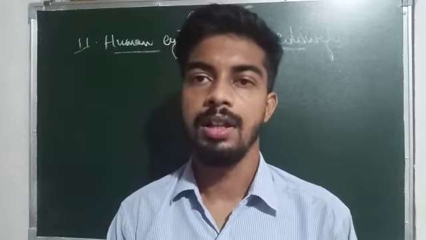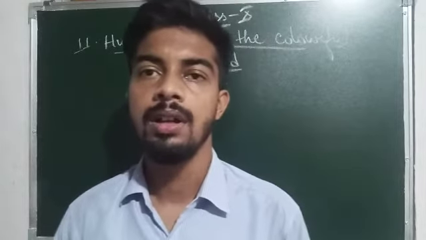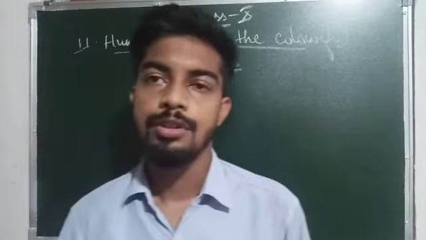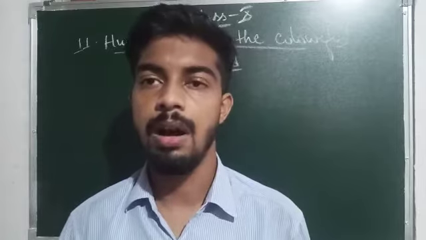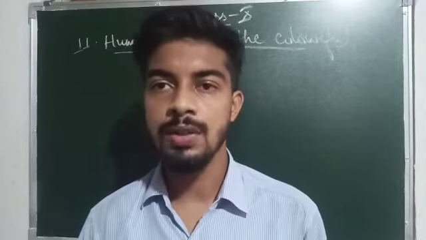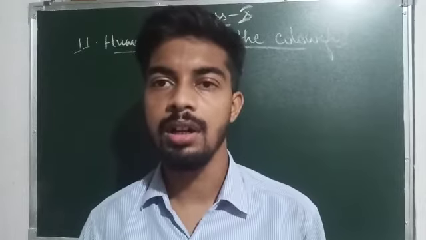Hello everyone, welcome back to the online class of class 10 physics part, and we are learning chapter number 11, human eye and the colorful world. In this chapter, till now we have learned about the power of accommodation, and in the last video I told you that power of accommodation is the ability of the eye lens to change its focal length according to the distance of the object.